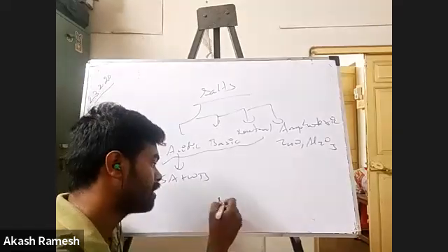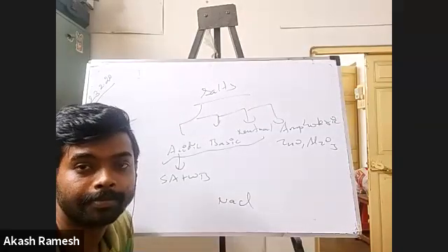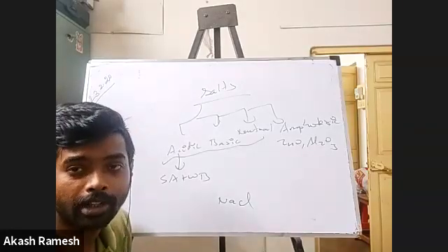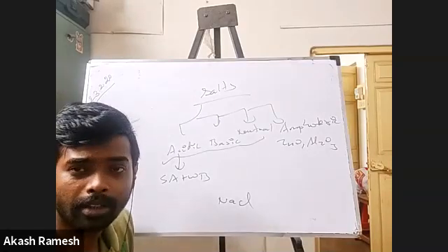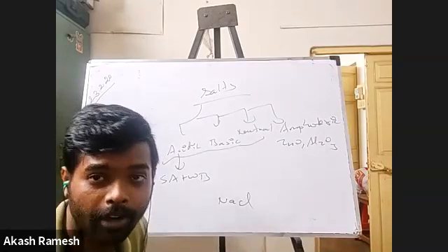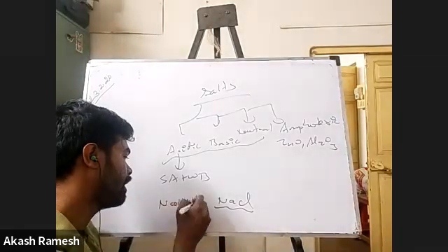NaCl. Now NaCl comes from what acid and what base? You tell me. So HCl and NaOH. Hydrochloric acid and sodium hydroxide. Correct. Right. So basically now what do you see? It is coming from NaOH and HCl.